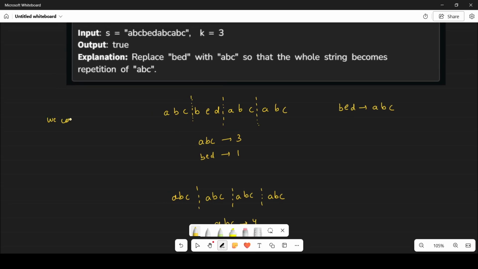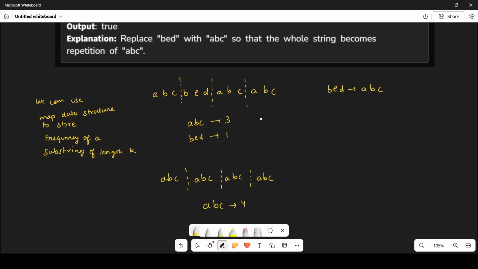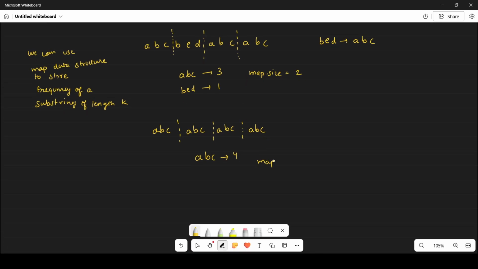We can use a map data structure to store the frequency of a substring of length k. So in this case, the map size is only 2. Map size is 2, and in this case the map size is 1.